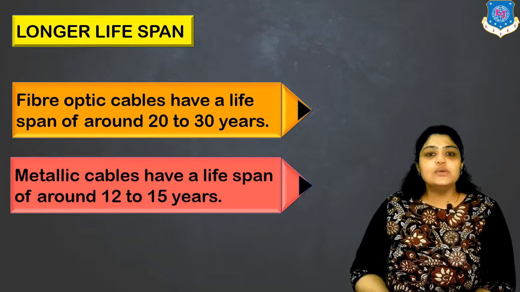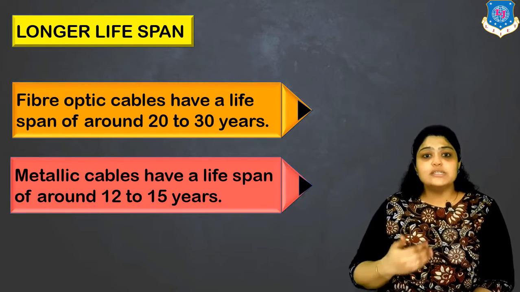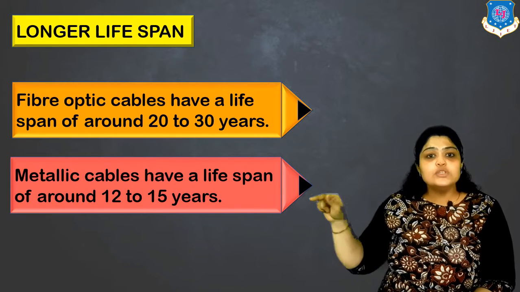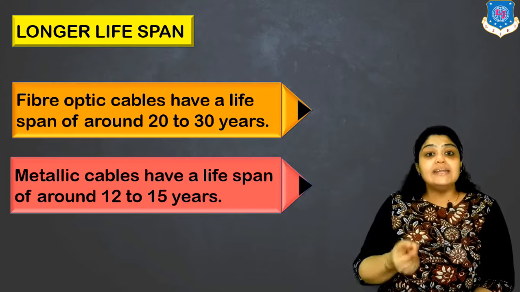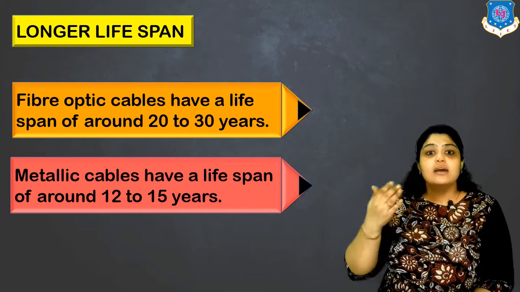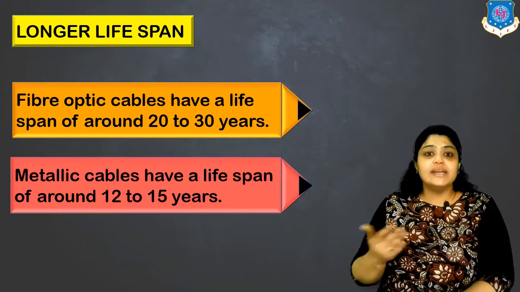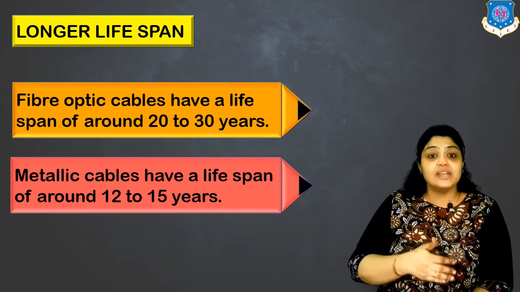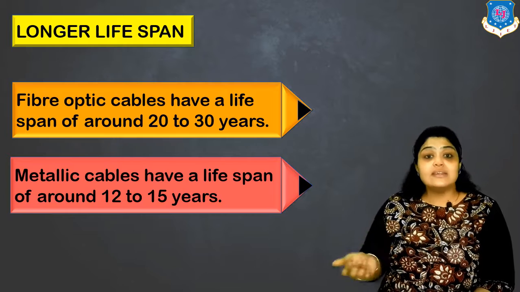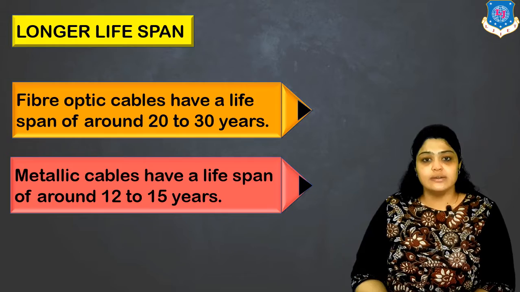In this case, I would like to give you an example. You might have noticed that in monsoon season, specifically when the atmosphere is quite humid, the moment you switch on a switch, you might get a small shock. What happens is, if the wiring was already done around 10 to 12 years back or 15 years back, slowly the wear and tear starts, right? So that is the reason metallic cables have a very short lifespan, around 12 to 15 years.